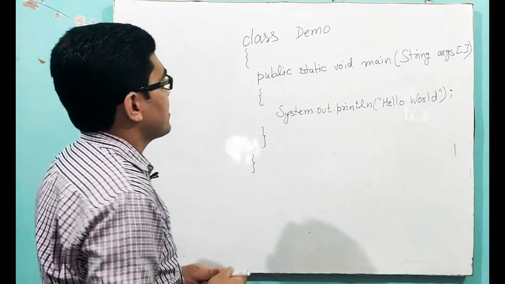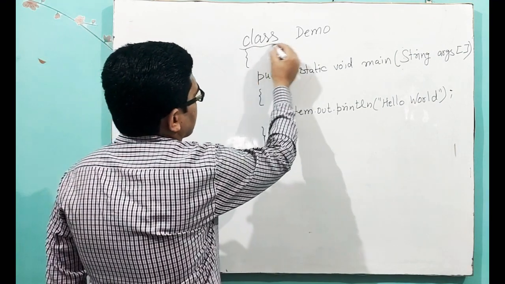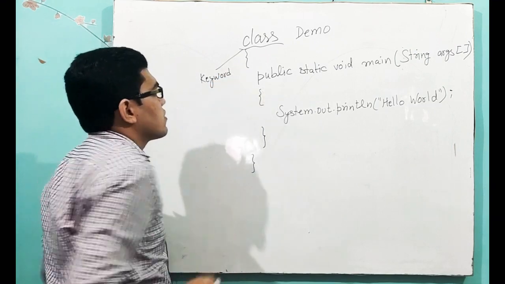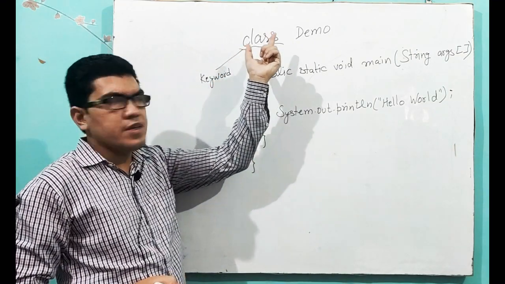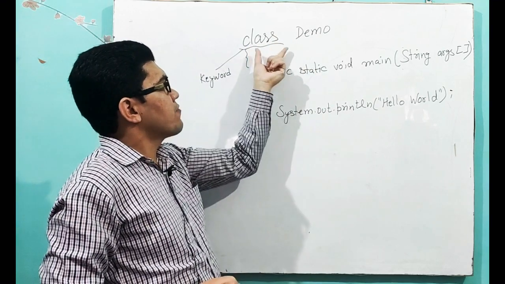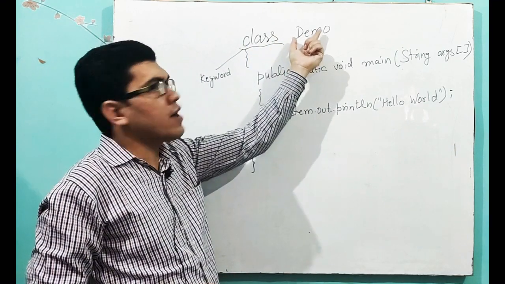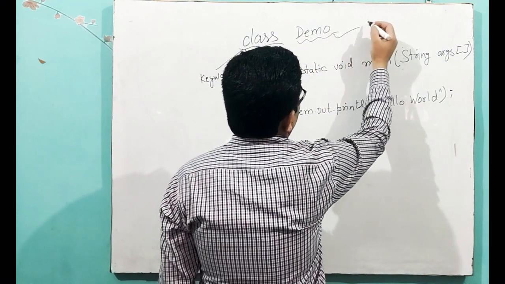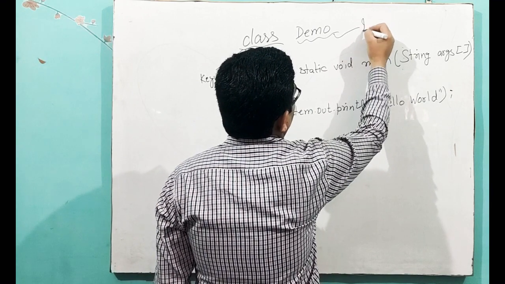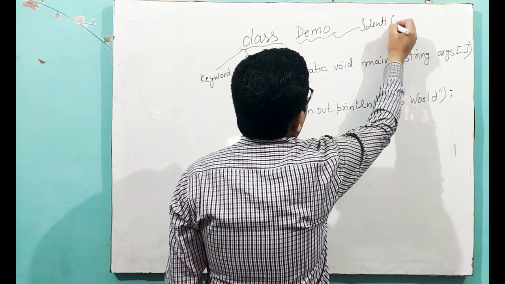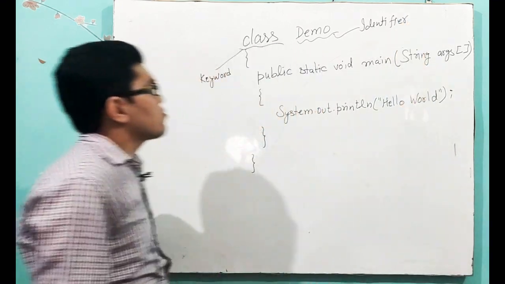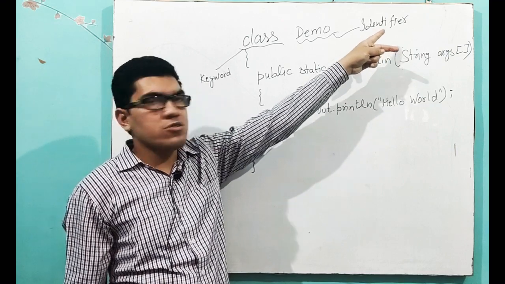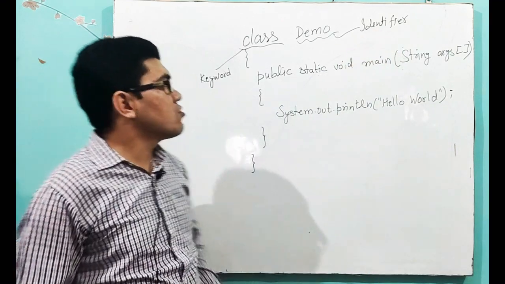So we will write class, and what is class? Class is a keyword, so all the letters should be small, and after class we have to write the name of our class. Here I have taken the name Demo, and this name should be an identifier. So what are the rules of identifier? We have discussed in the previous videos. You can go and check that video also.